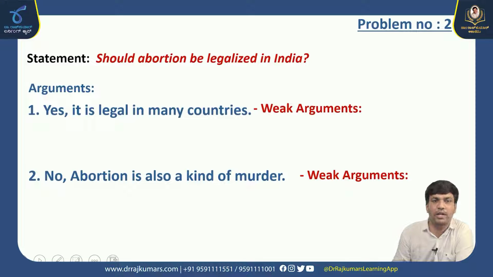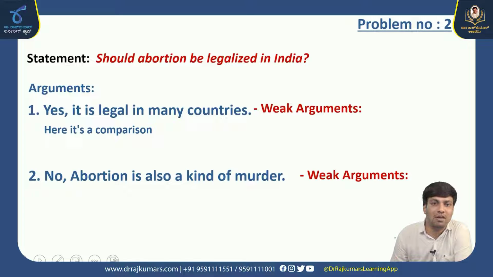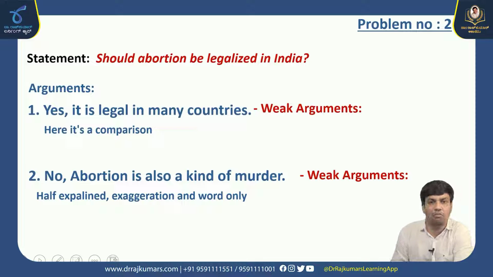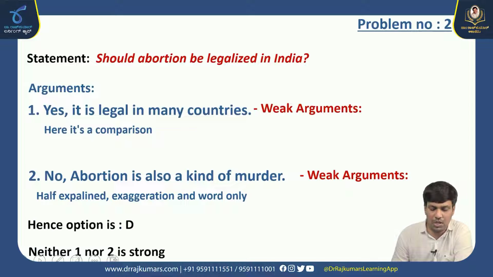Let's study in detail now why these arguments are weak. Okay, here again it is a comparison. Here we are comparing India with other countries. As we discussed earlier, comparison is always a weak argument. By that tip, we can conclude that the first argument is a weak argument. Okay, abortion is also a kind of murder. We are telling this argument in an exaggeration way. Wherever you quote your arguments in an exaggeration way or half explained way, then always that conclusion goes weak. So again, the second argument is also a weak argument. The option is D. Neither 1 nor 2 argument follows.